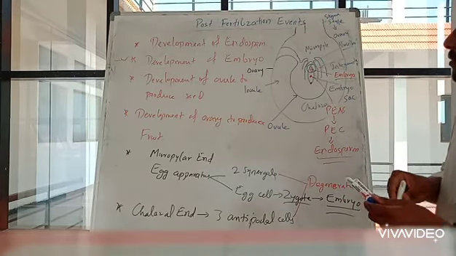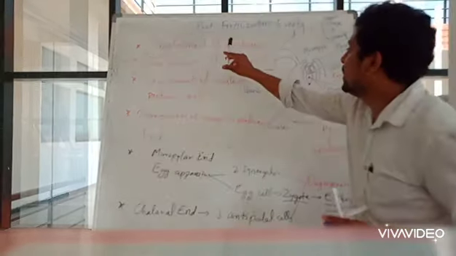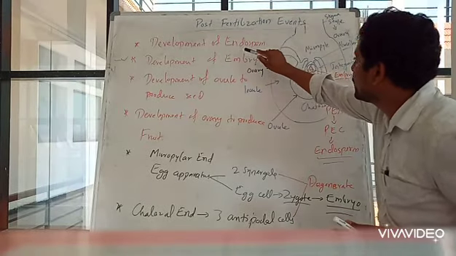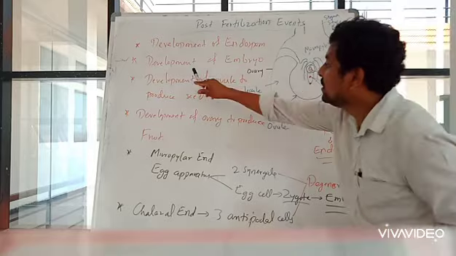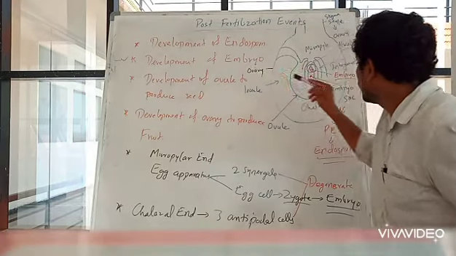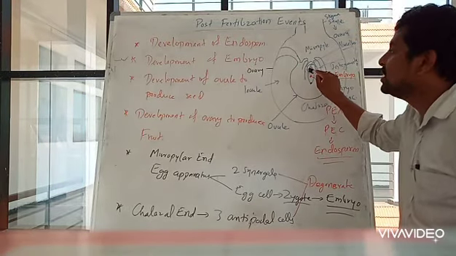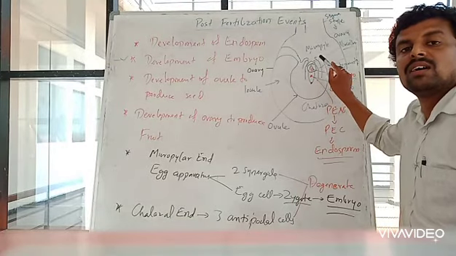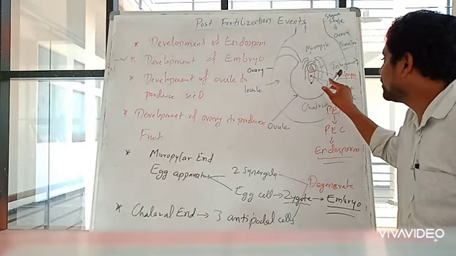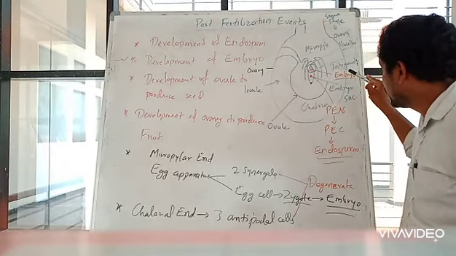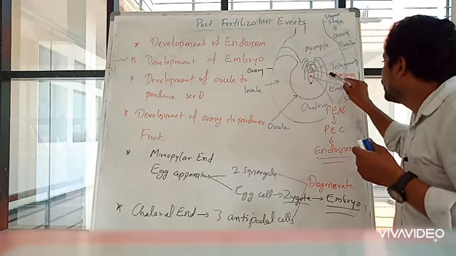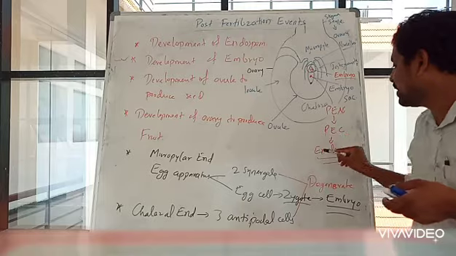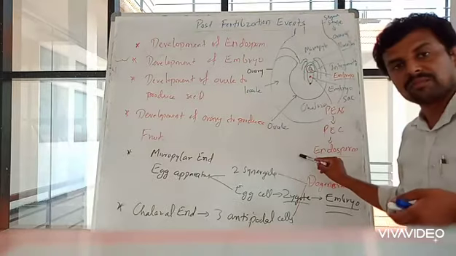So that means we have seen two main portions. Here the endosperm. Endosperm is nothing but the primary endosperm cell. Okay. And the second, development of embryo. Embryo is nothing but the zygote which is formed after syngamy. Okay, that will become the embryo. So after fertilization, these two will develop. Embryo will develop and the endosperm will develop.